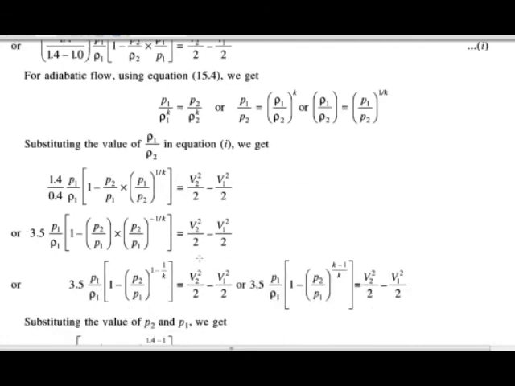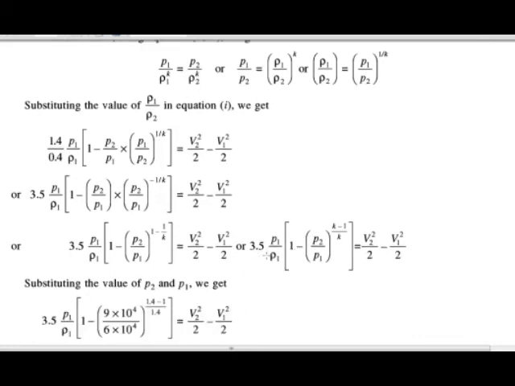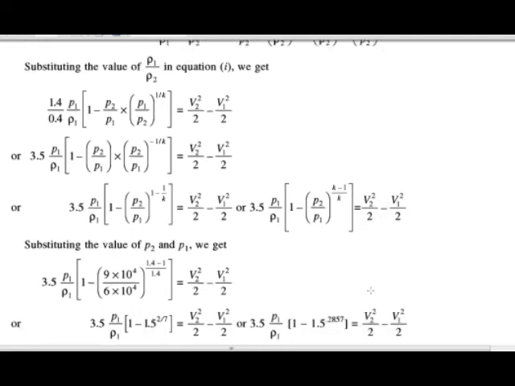After solving, we get the final equation as 3.5 p1 upon rho 1 in bracket 1 minus p2 upon p1 raised to k minus 1 upon k, bracket complete, is equal to v2 square by 2 minus v1 square by 2.